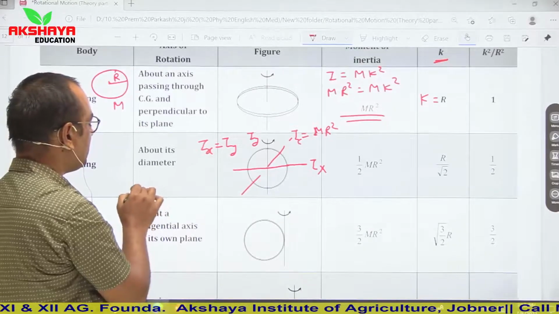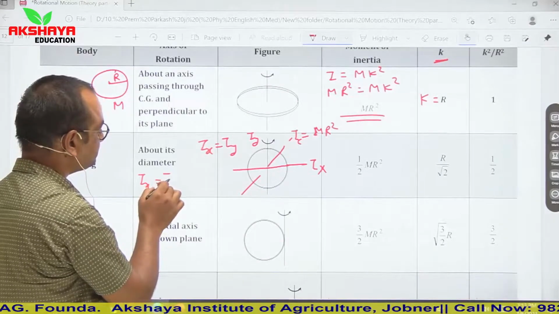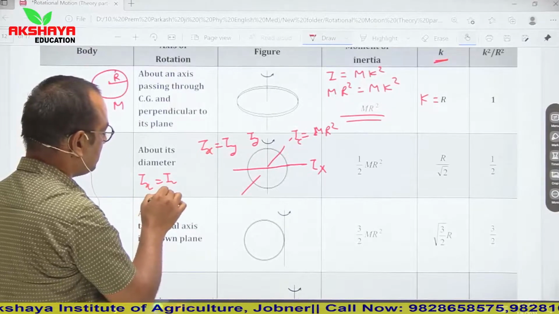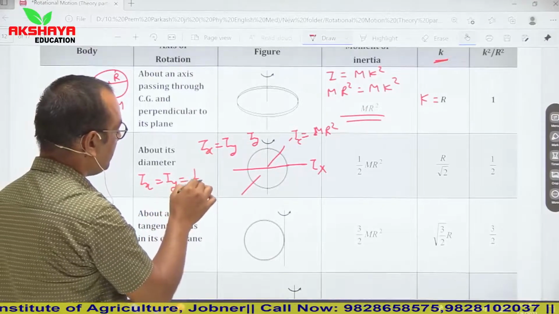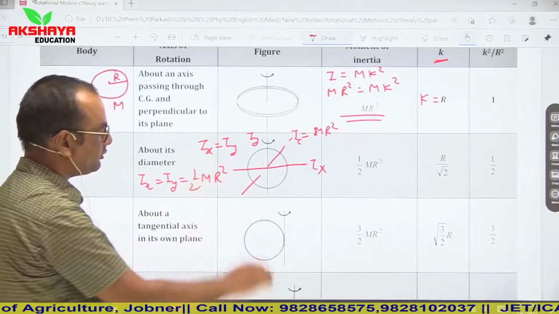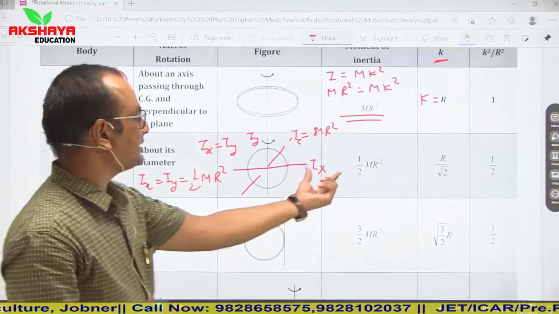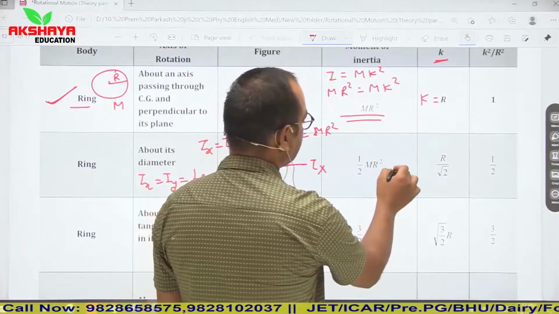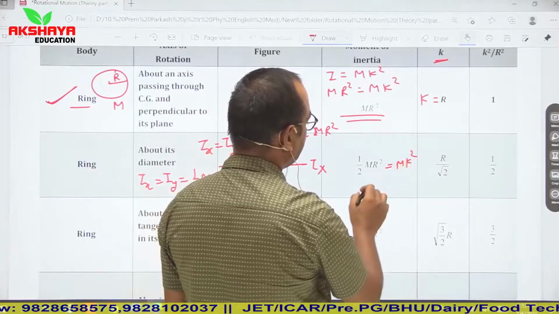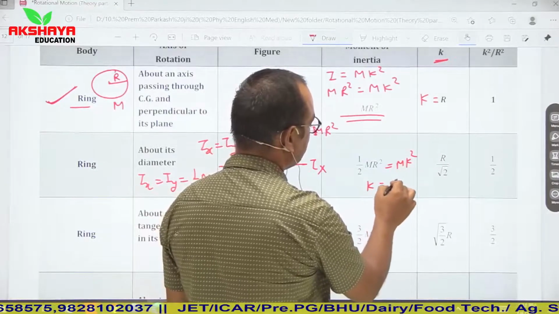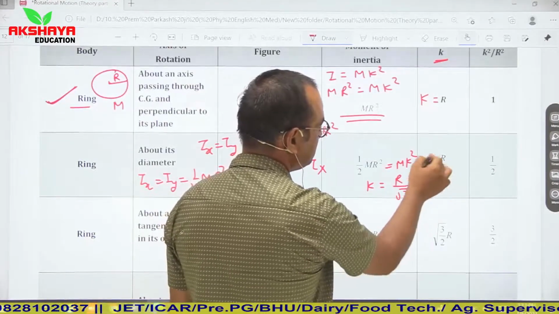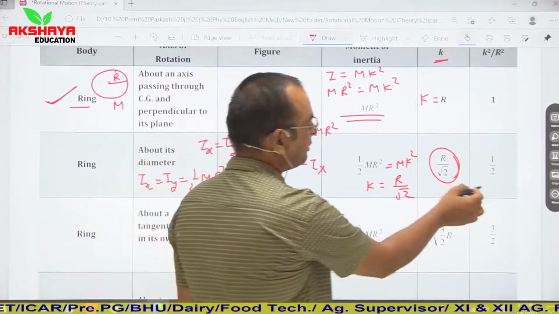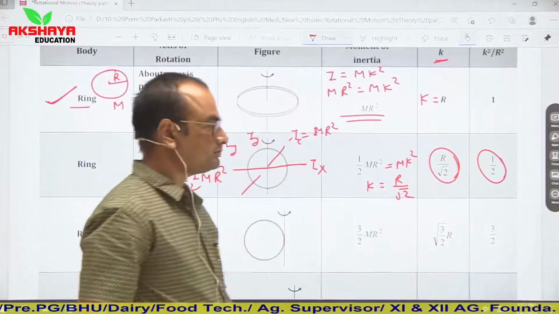So you can say Ix is equal to Iy हो गया, तो it is 1/2 MR square. So in this case, moment of inertia is half MR square. If it is compared with MK square, then K is equal to R upon root 2. So this is the radius of gyration. K is equal to R upon root 2, and K square upon R square is 1/2.